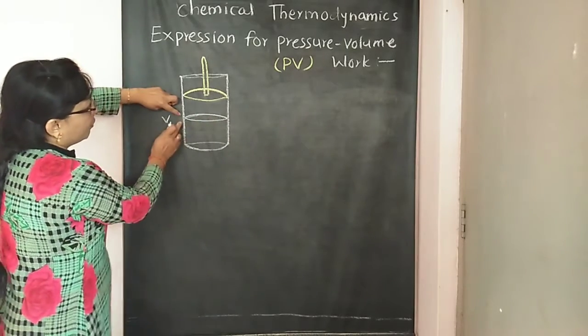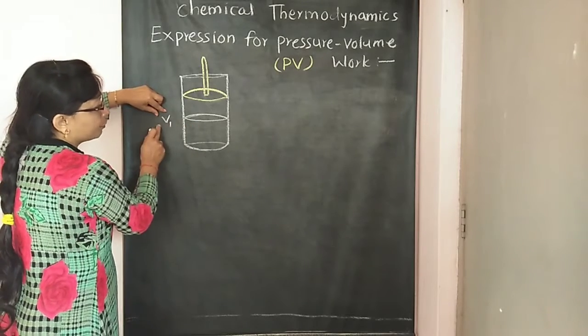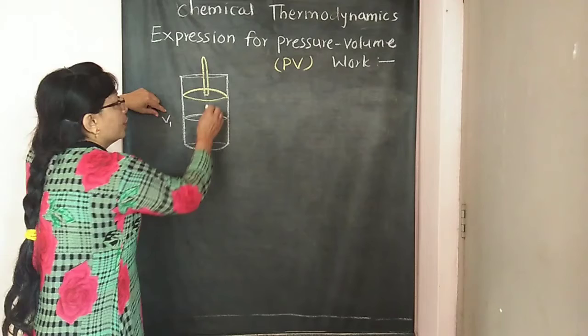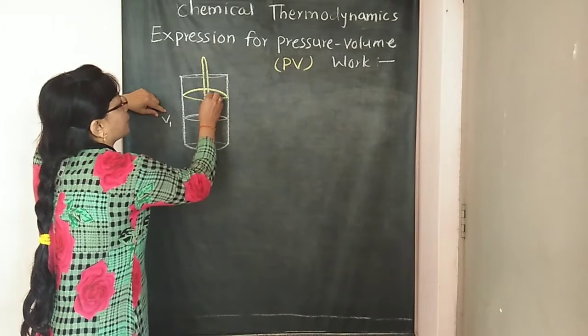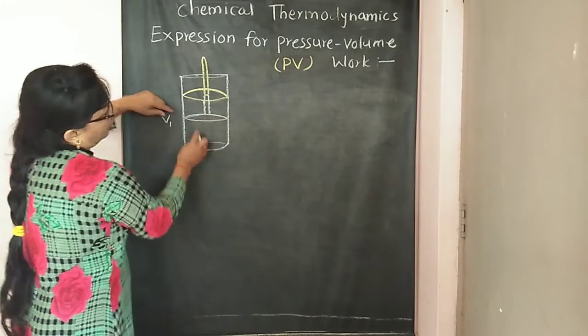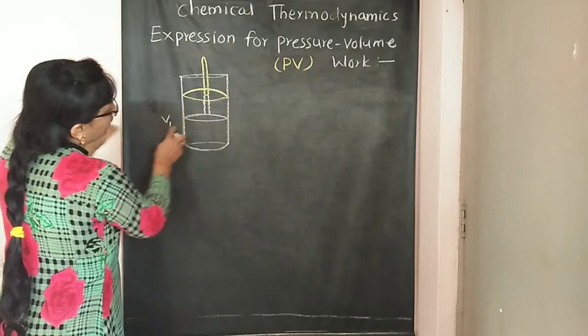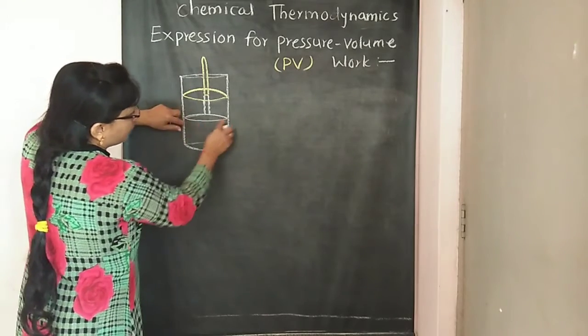Then if V1 is the initial volume of this gas, so initially the level of the piston is like this. Here the white marking is shown. So suppose this is the white marking. This is the initial level of gas in that cylinder. So this is the piston.